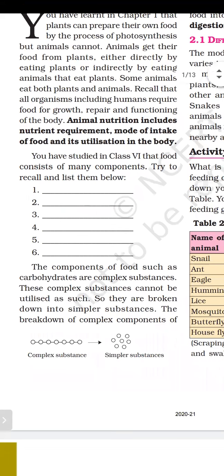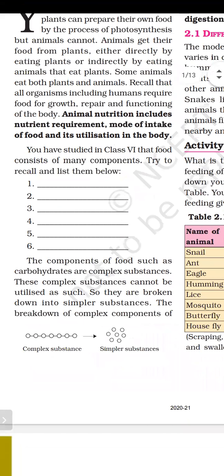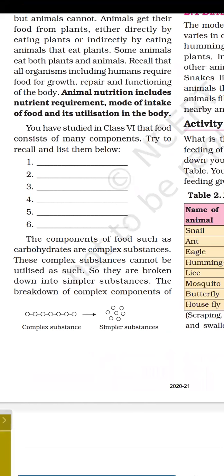You have studied in class 6 that food consists of many components, and those components are known as nutrients. So try to recall them and list them below. You will fill that table from 1 to 6, as I have already announced the names of the nutrients: carbohydrate, fat, protein, vitamins, minerals.